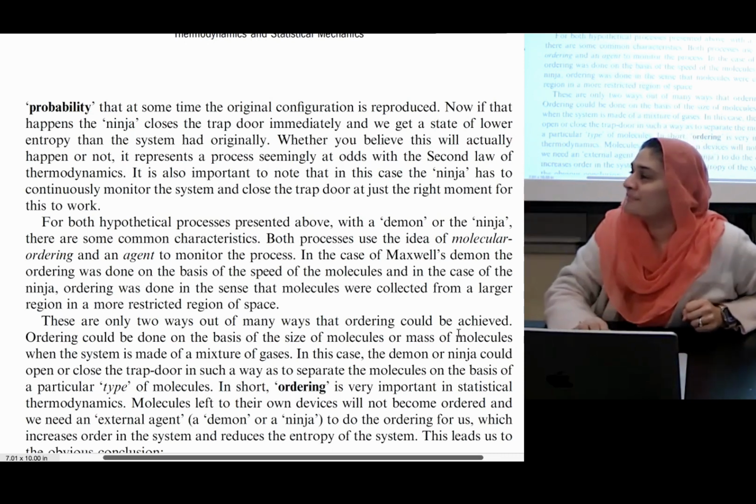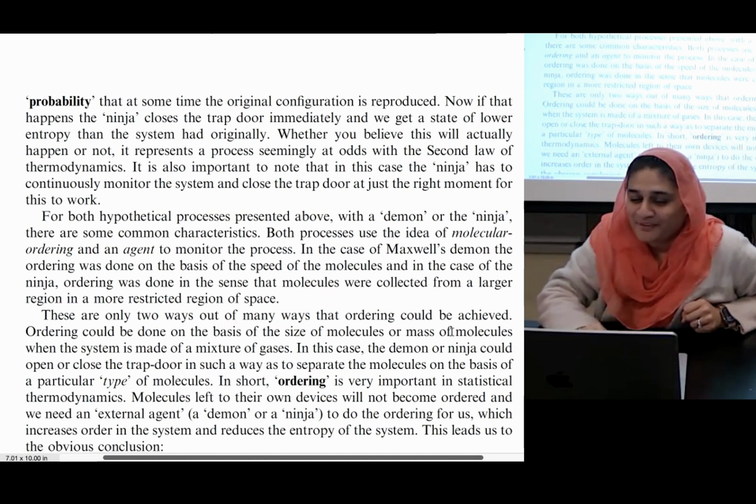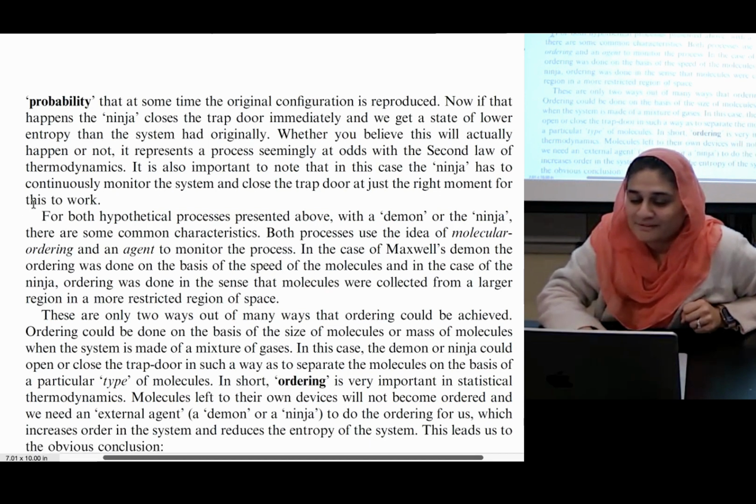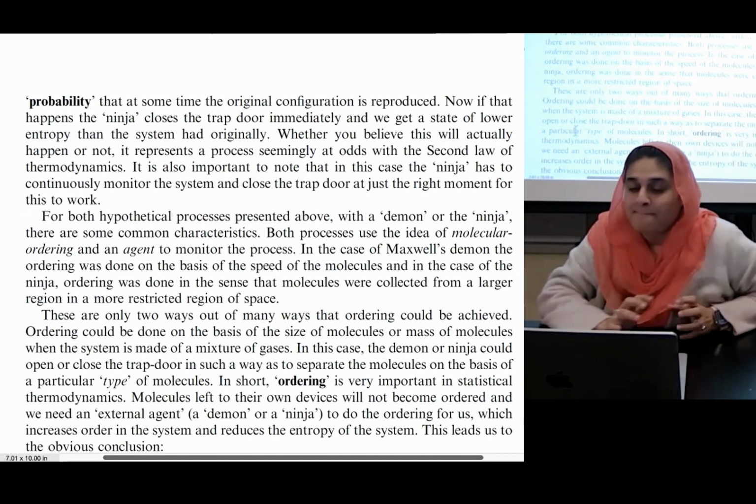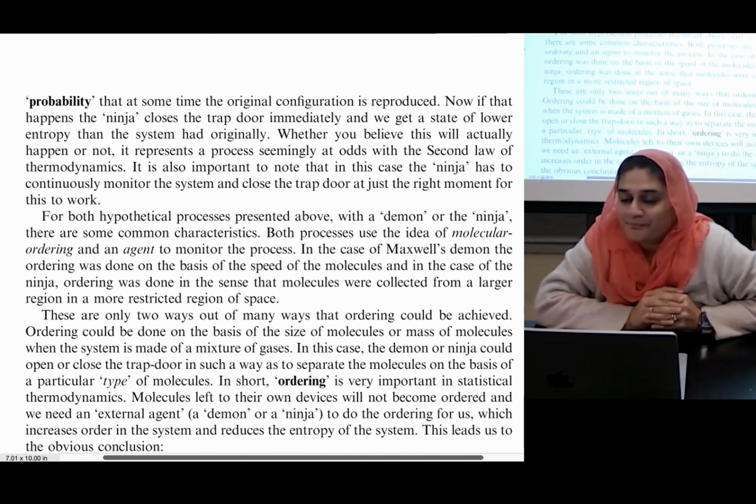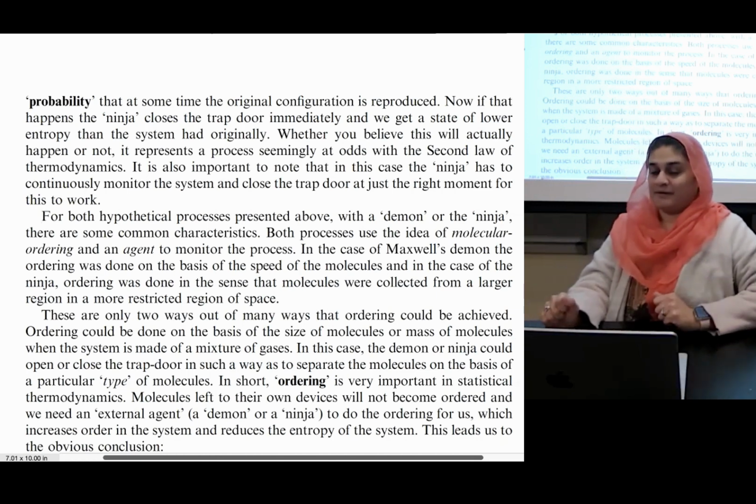Where are we? Right here. For both hypothetical processes presented above with the demon or the ninja, there are some common characteristics. Both processes use the idea of molecular ordering and an agent to monitor the process. In the case of Maxwell's demon, the ordering was done on the basis of the speed of the molecules, and in the case of the ninja, ordering was done in the sense that molecules were collected from a larger region in a more restricted region of space.